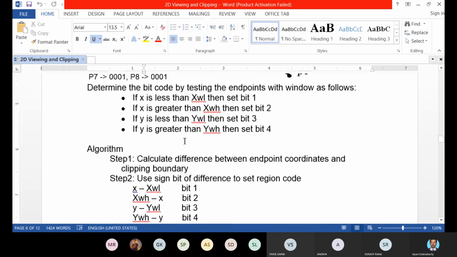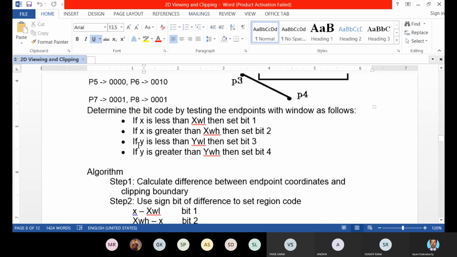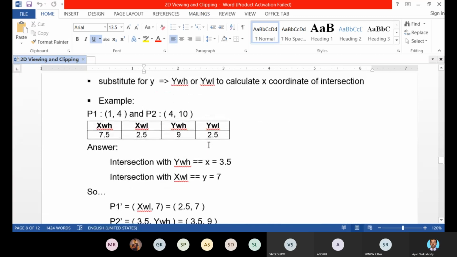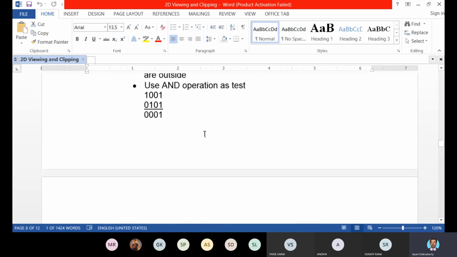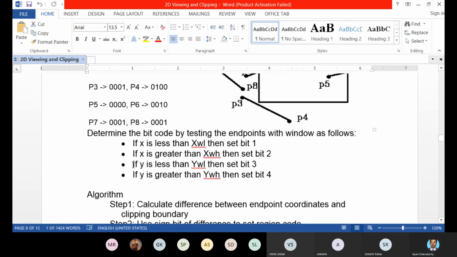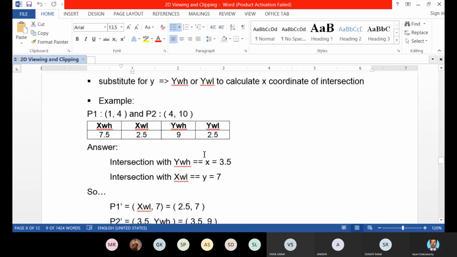For the third bit, if Y is less than YWL, then set it to 1. For P1, Y is 4 and YWL is 2.5. So Y is not less than YWL, so the third bit will not be 1, it will be 0.